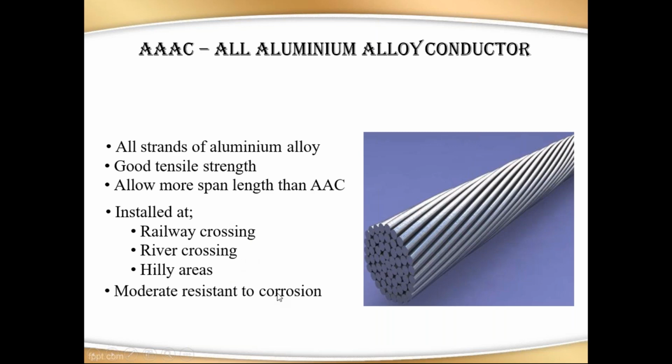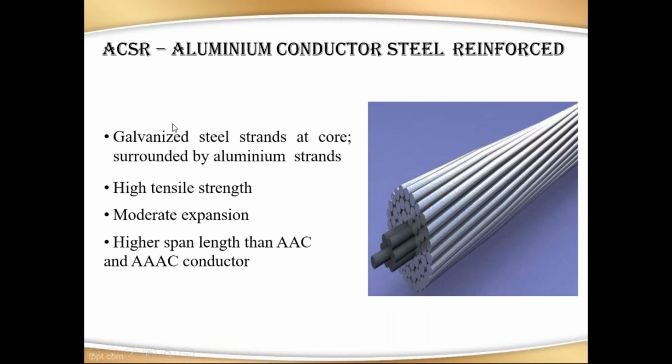So these types of questions they will ask in competitive exams. They will give 4 options, and ask which conductor we can use in the railway crossing, which in the river crossing, which in the coastal lines, like that. So you should be aware of these types of conductors. It has moderate resistance to corrosion. When compared to the AAC, that is the all aluminum conductor, it is somewhat better in terms of corrosion.